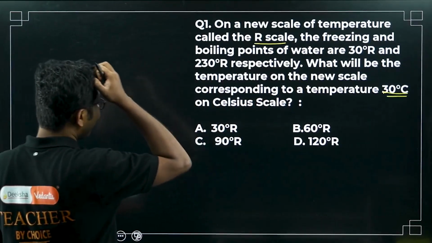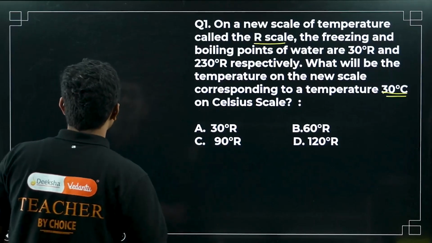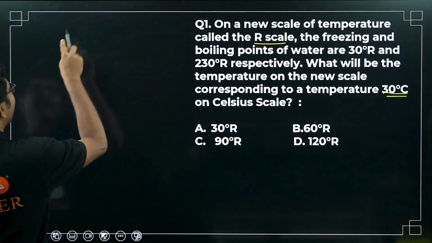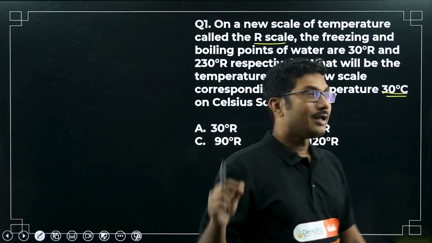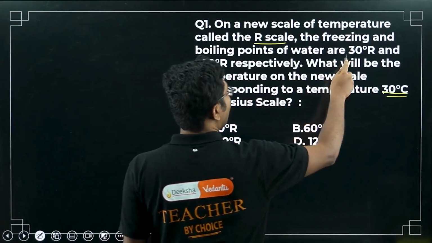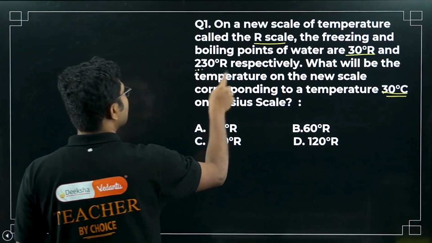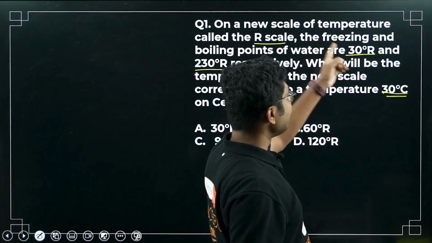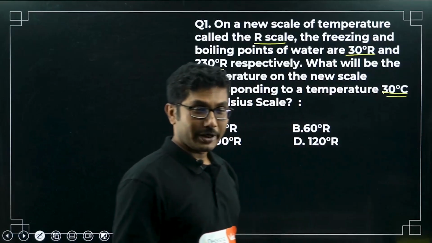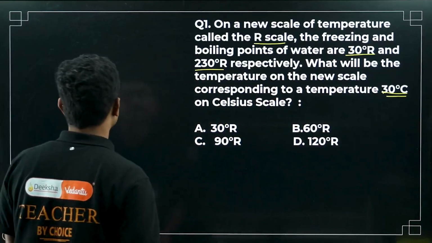Very interesting question. So how to solve this? If you are using any random scale where you know the lower fixed point and upper fixed point, the freezing point of water is the lower fixed point and the boiling point of water is the upper fixed point.